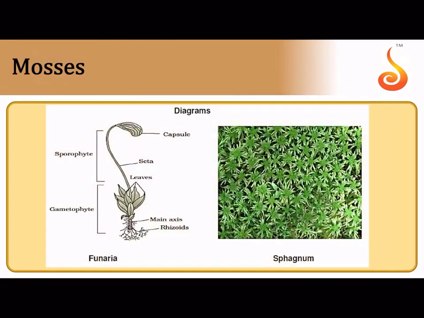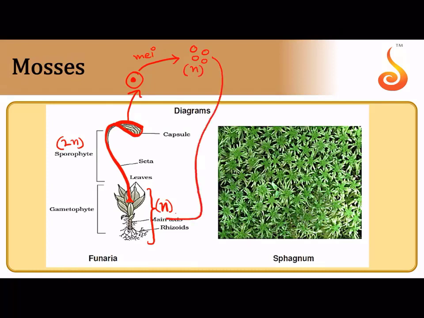And mosses I already discussed. See, this is the capsule. This is the sporophyte. I told you there is a stalk and a seta, or a stalk and a foot, through which it is attached to this leafy gametophyte. Gametophyte is haploid, sporophyte is diploid. Inside this there are spore mother cells which undergo meiosis to produce haploid spores. When the haploid spores fall on a suitable substratum, they germinate into the adult, the dominant phase in the life cycle, which is referred to as the gametophyte.